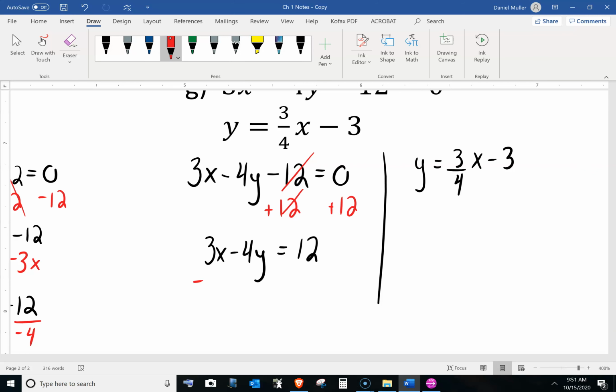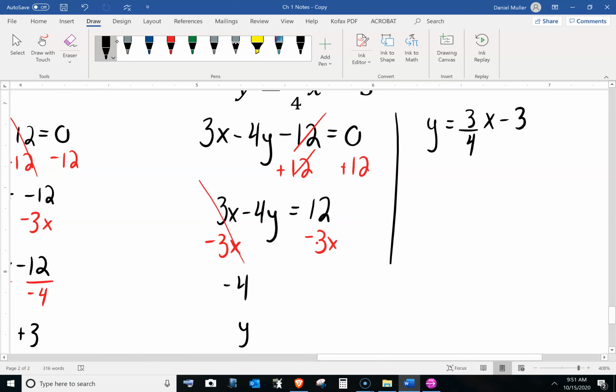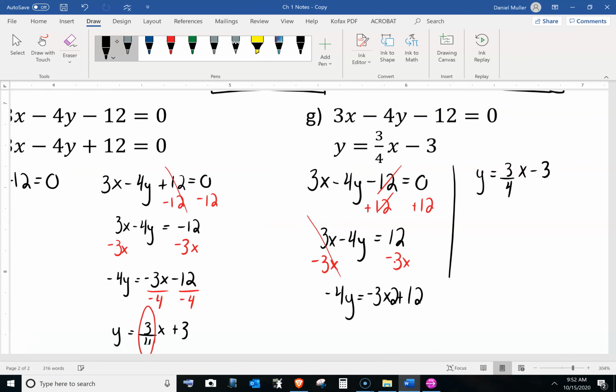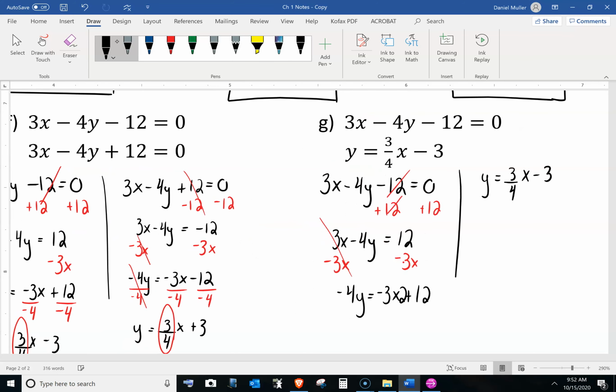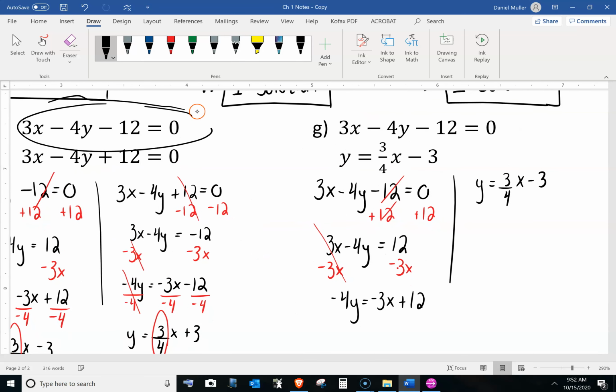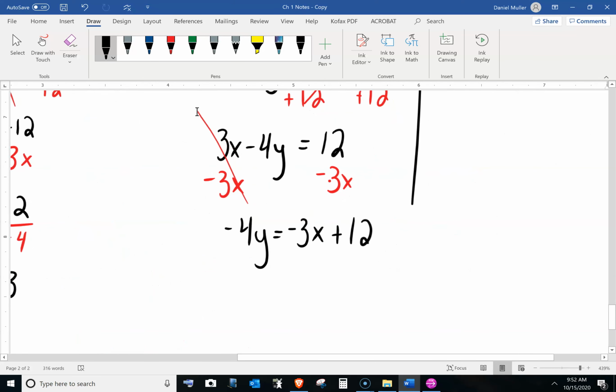So I've got a 3x minus 4y, 0 plus 12 is 12. I'll minus this 3x over, and again, I can't combine them because they're not alike. So I just have the negative 4y equals the negative 3x and then the positive 12. Did I already do this question? No. Oh yeah, I could have just copied it. It's right there. So I could have just written the solution down, but I'm almost done here.